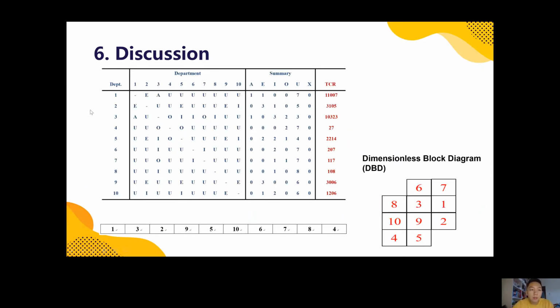And here we use the facility layout. We give the relationship importance to each pair of two departments, and give a total closeness rating to each department, 1 to 10. You can see that the first department is the highest, so we put 1 here, and in this sequence, we place 1, 3, and 10 departments here. We put it into the dimensionless block diagram. Here is what we got.